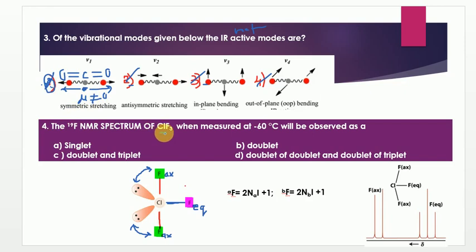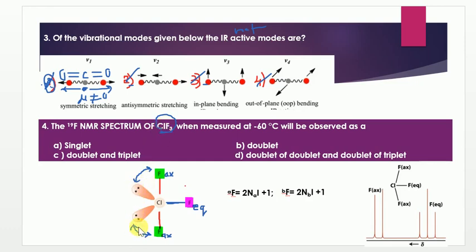So before measuring this compound's signals in the F19 NMR, we must know the structure of ClF3. As we know, chlorine can show a maximum bonding capacity of 7. Out of 7, 3 are connected with fluorine, so how many electrons are left? The 3 are automatically connected, so the remaining 4 can exist as two lone pairs.